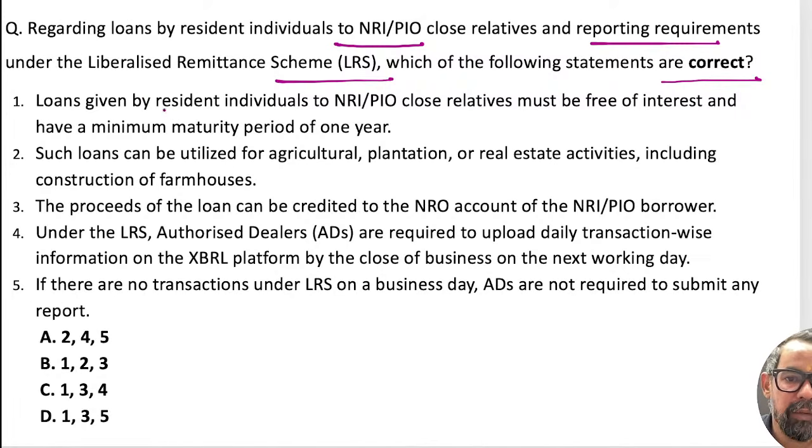So a loan given by a resident individual to NRIs and PIOs, close relatives, must be free of interest and have a maximum maturity period of 1 year.